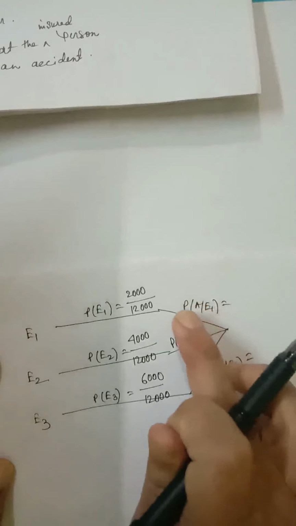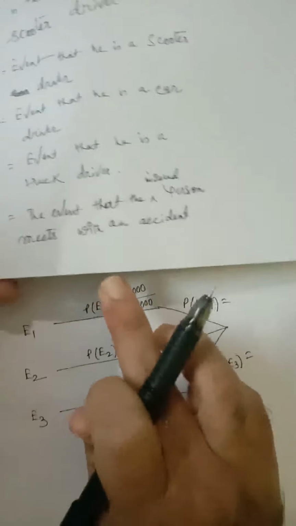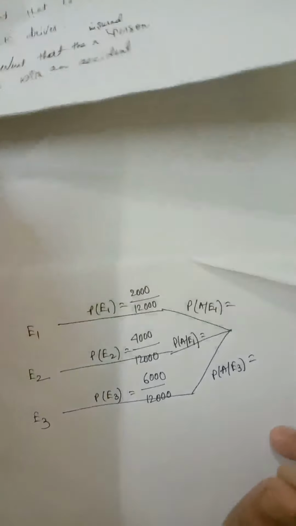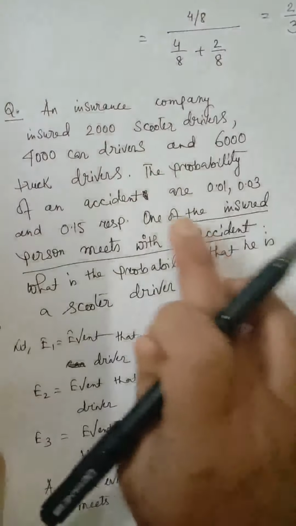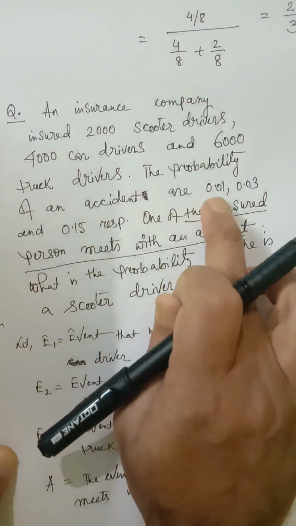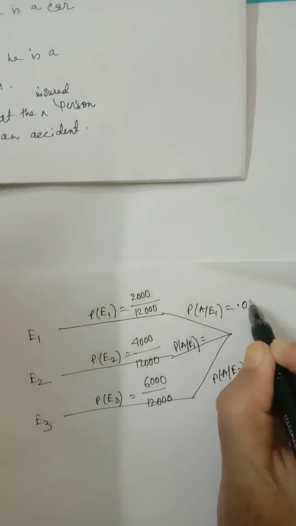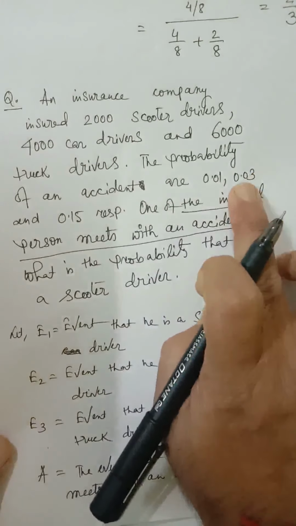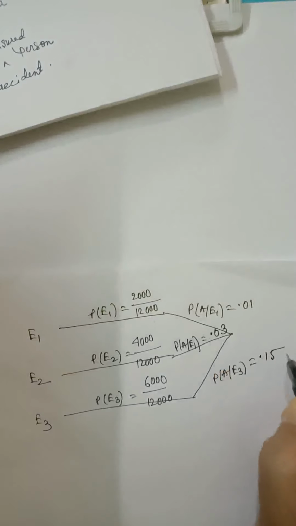A by E1. E1 means he is a scooter driver. A means the person meets with an accident. Scooter driver meets with an accident. You can see the probability that a scooter driver will meet with an accident is equal to 0.01. So this will be 0.01. So a car driver will meet with an accident, the probability is 0.03. So this will be 0.03 and this is 0.15.